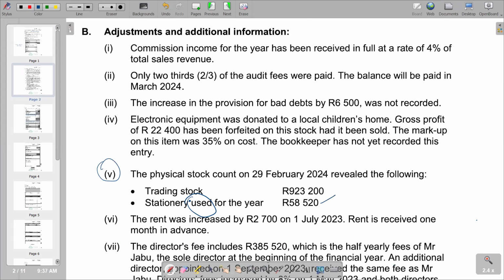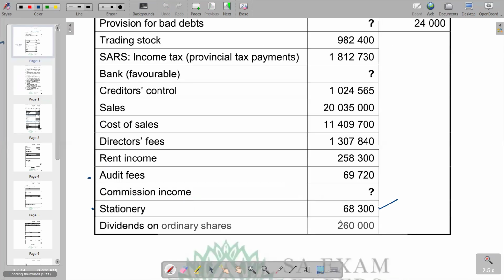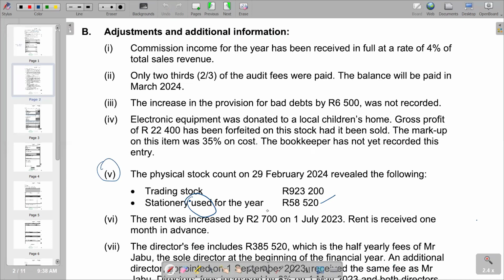But when we go to the statement of financial position under current assets for stock, we are going to calculate the one that was remaining at the end of the period, of which we are going to say the one that we are given here, 68,300, then we subtract the one that was used, 58,520, to get the closing stock of stationery. But here our expense is already calculated, 58,520.